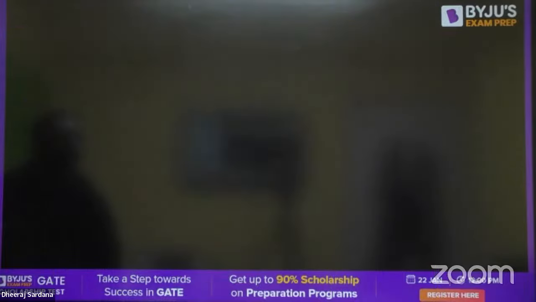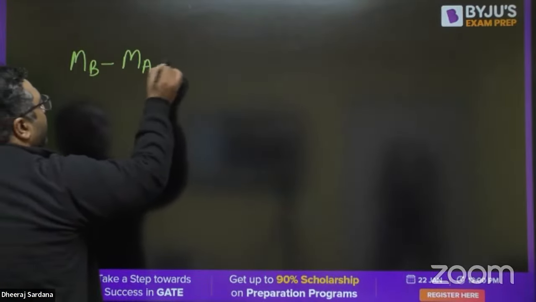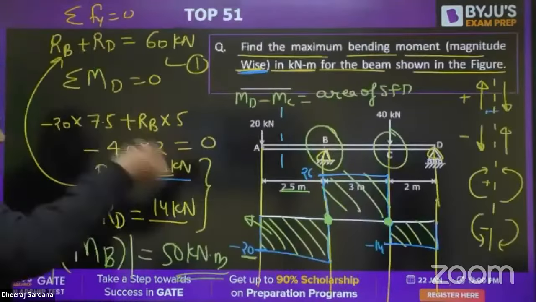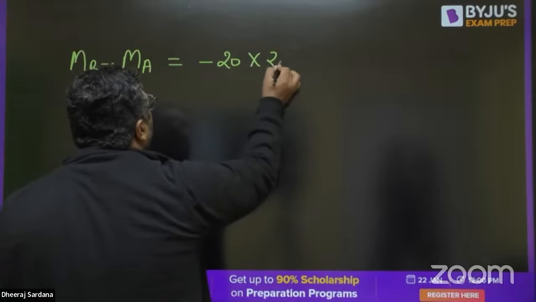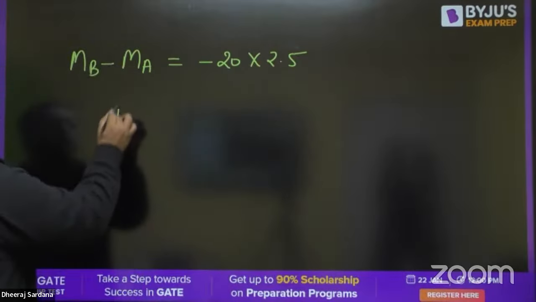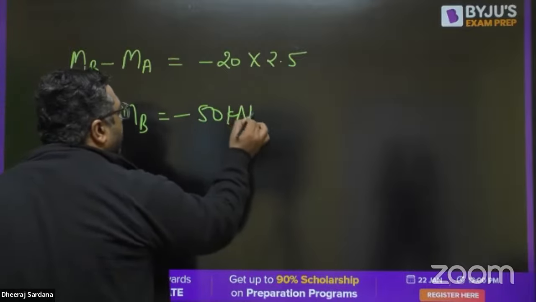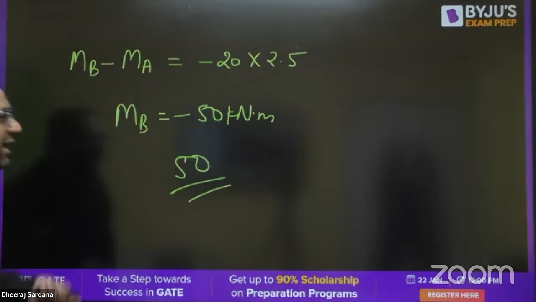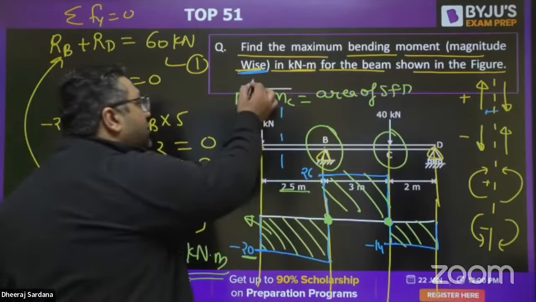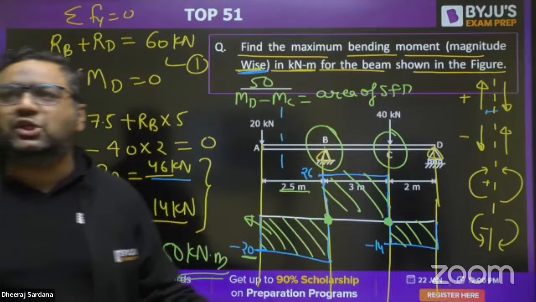How can you find it? You can write MB minus MA. The area is nothing but minus 20 into 2.5. So you will get the value of MB to be minus 50 kilonewton meter. So magnitude wise, 50 will be the answer. When they are asking magnitude wise, you need to put the answer as 50. Okay, wonderful guys, very good, very wonderful.